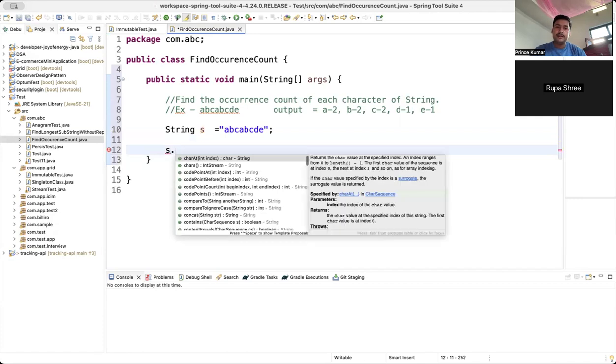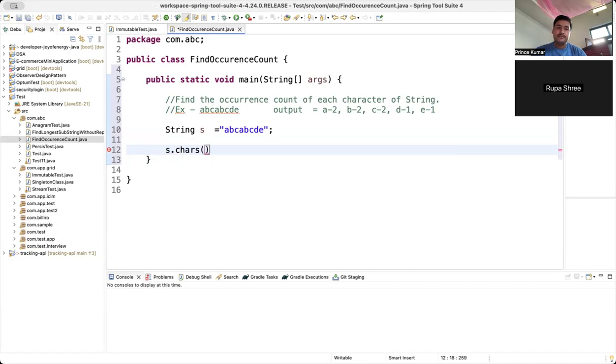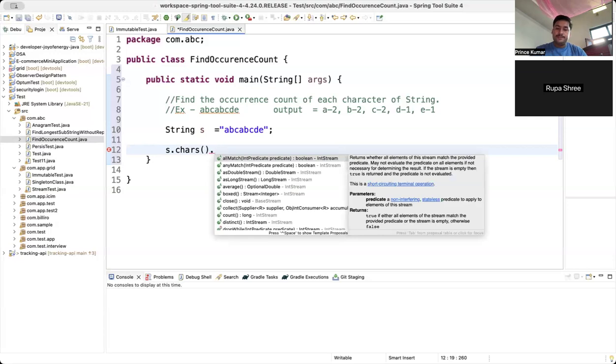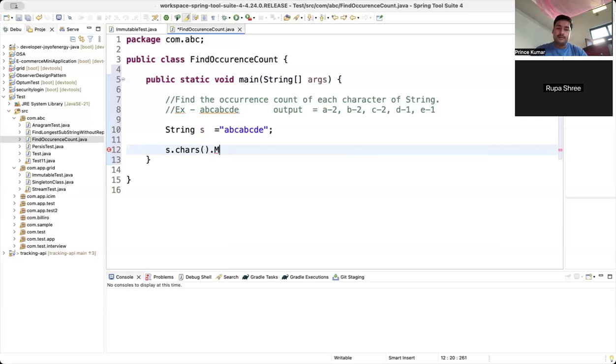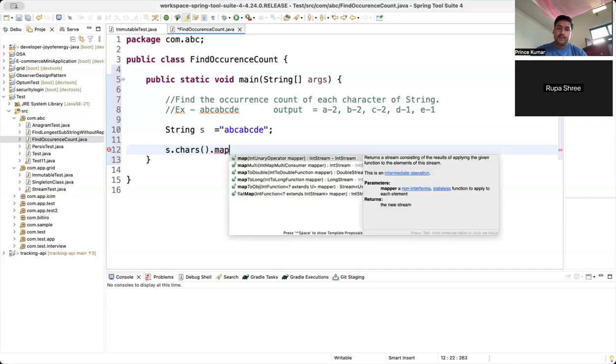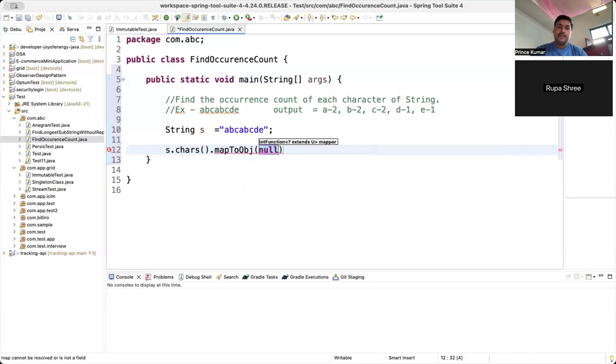For example, I have a string. I will convert it into an IntStream with chars, because I don't have any other method which can convert into characters or other strings. So because of that, I'm converting to the IntStream, then mapToObj, and each character I will take, and it will convert into an integer. So again I will convert it into a character.